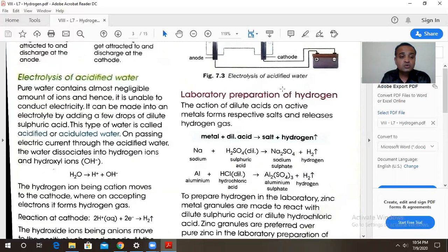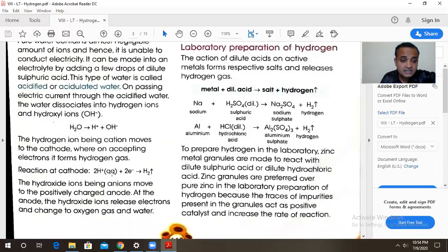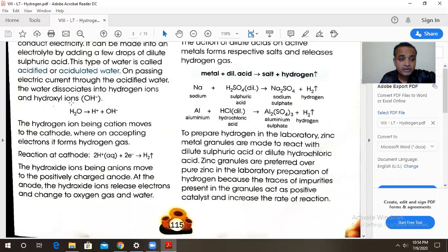So to make water a good conductor of electricity, we add a few drops of sulfuric acid to it. This is called acidified water or acidulated water.